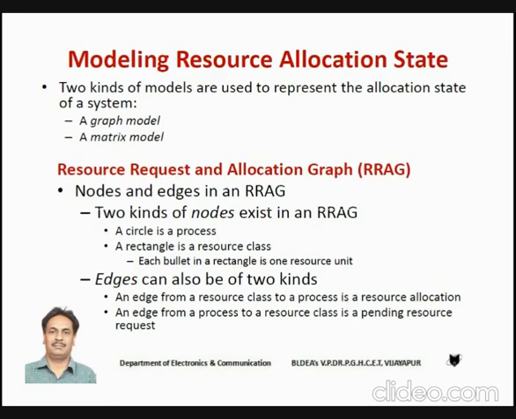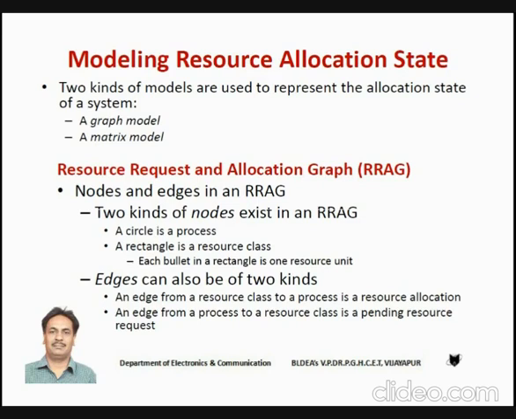It is very simple. If there exists an edge from resource to process, the process is already holding that resource. Or in other words, that resource is allocated to that particular process. If there exists an edge from process to resource, that indicates that the process is waiting for, or requesting, that resource.